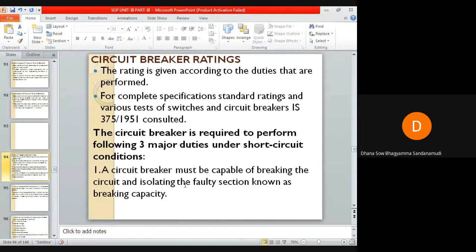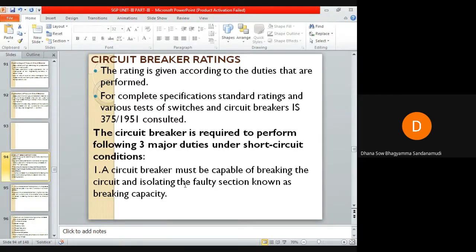Apart from normal working of circuit breakers, the circuit breaker is required to perform three major duties under short circuit condition. So what is the need of a circuit breaker? The circuit breaker is required to interrupt the circuit under fault condition.